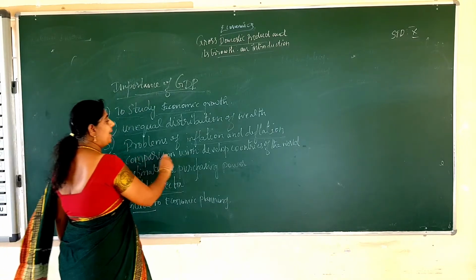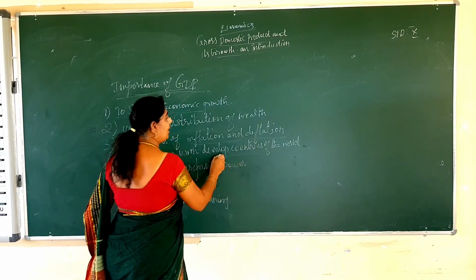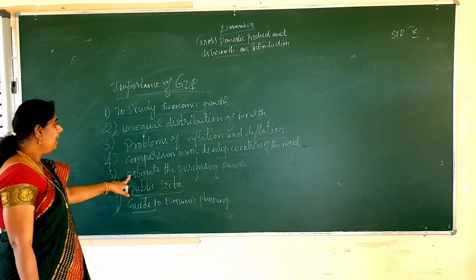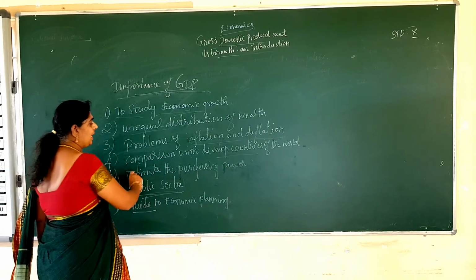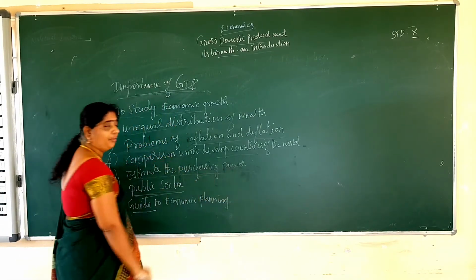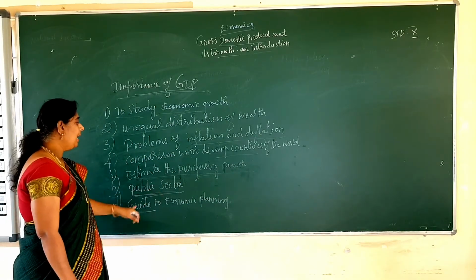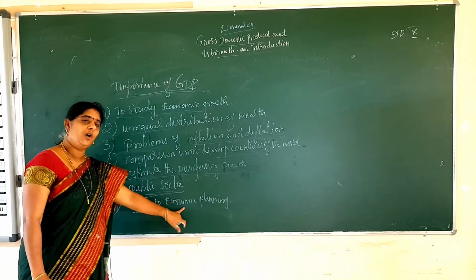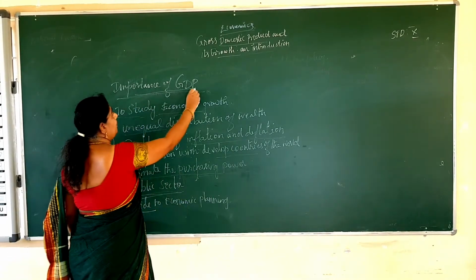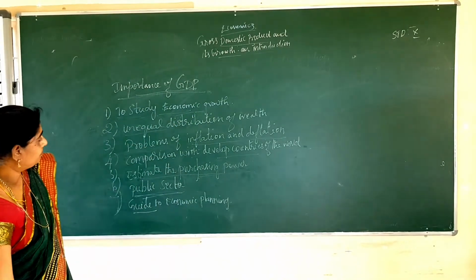And we can compare with the developed countries. Then estimate the purchasing power of the people in our country, and we will know about the public sector, and it helps to frame the economic planning. So these are the importance of the GDP.